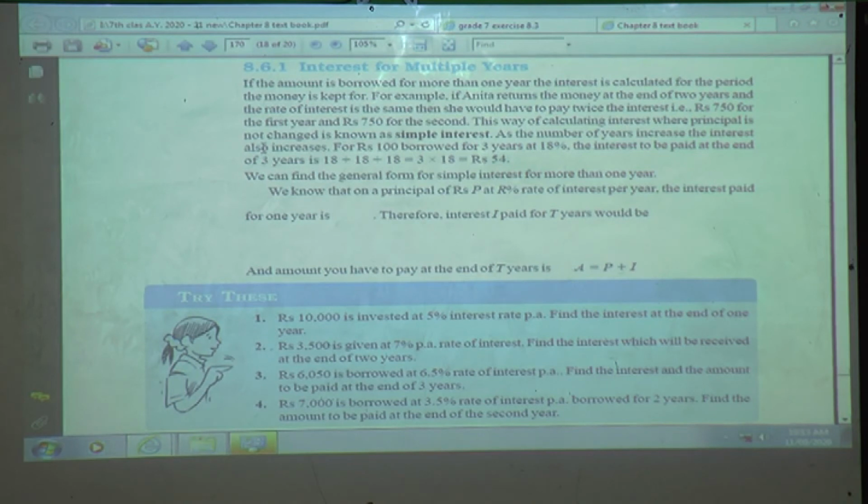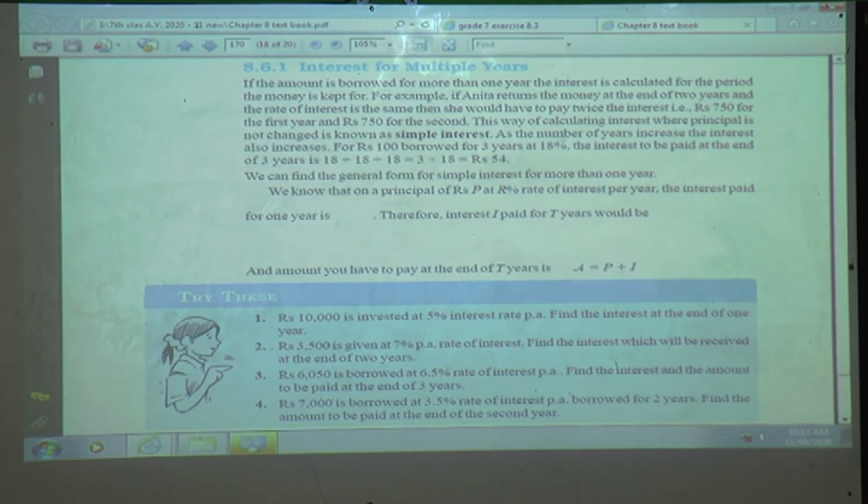15% per annum, per 1 year, but now she is returning after 2 years, so she has to pay double the interest, that is twice the interest. The calculated amount was rupees 750. So 750 plus 750, that is she is paying for 2 years. So addition was possible when the principal is not changed. The principal amount was same as 5,000 rupees.